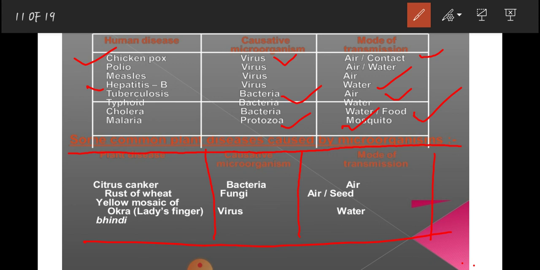Okay, and what is the responsible microorganism here? It is bacteria. Okay, and transmission mode is air. Second one is rust of wheat, and for the rust of wheat fungi is responsible, and mode of transmission is air or seed. And third is yellow mosaic of okra, which is mostly found in lady's finger, which is known as bhindi in common language, and a microorganism virus is responsible for that, and mode of transmission is water.